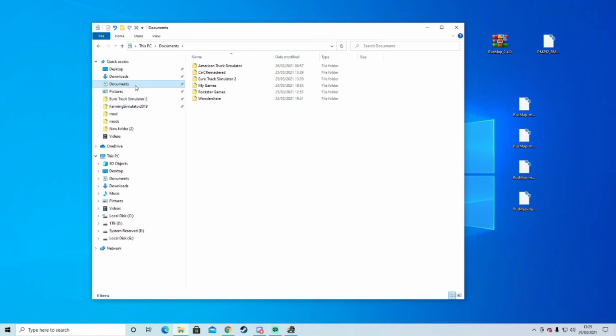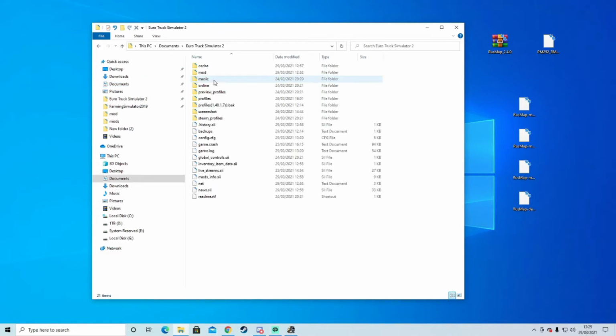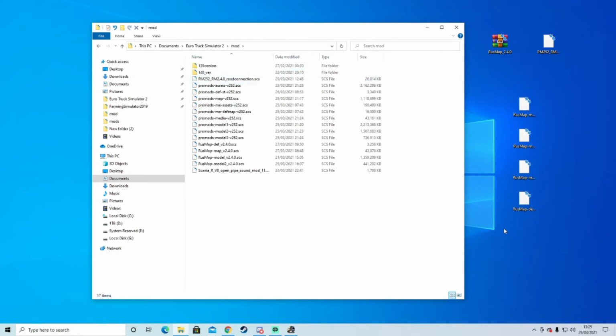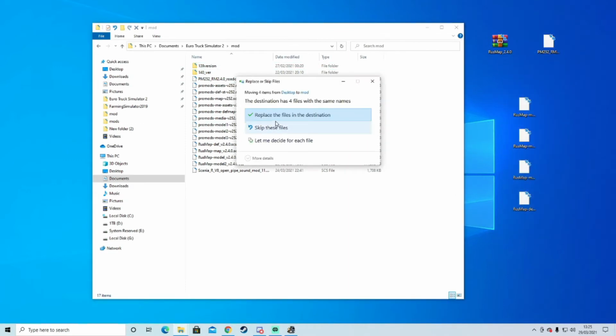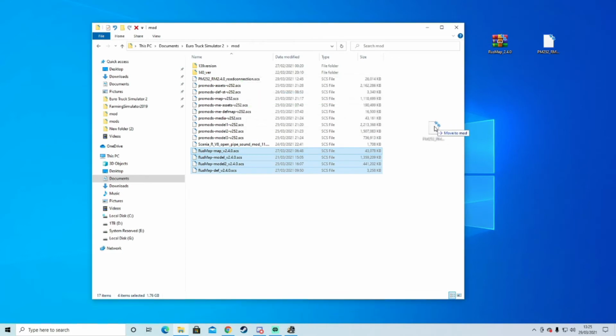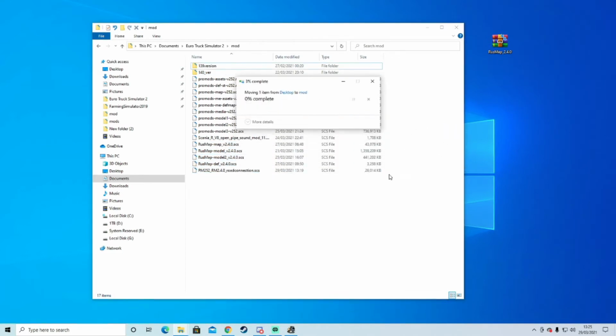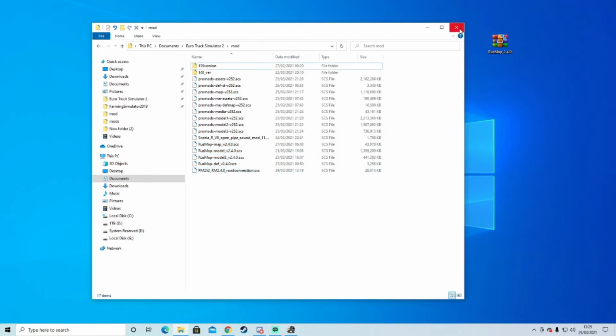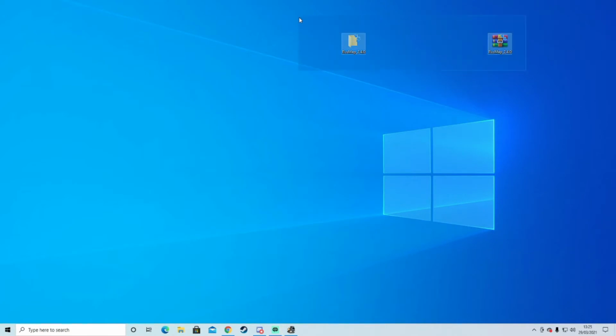So you go into your documents, Euro Truck Sim, mods, drag them in. It's going to tell me to replace, yes. Also the ProMods road connection. Once you've done that, you can delete them.